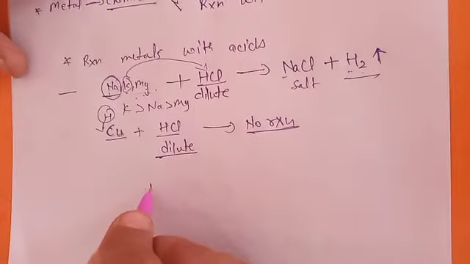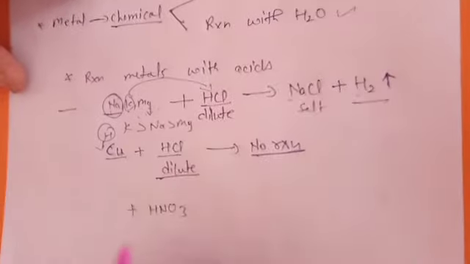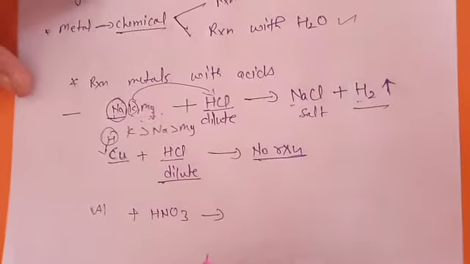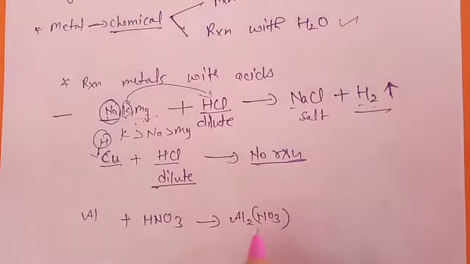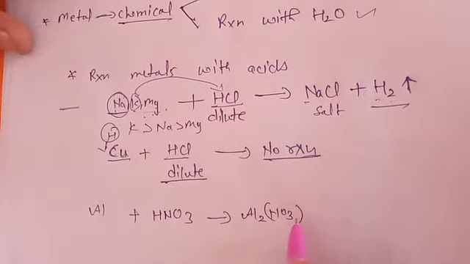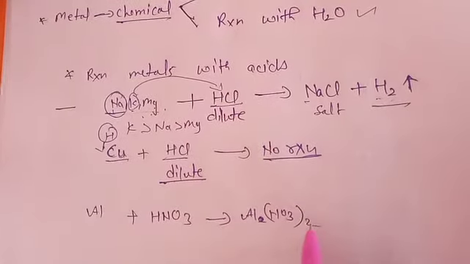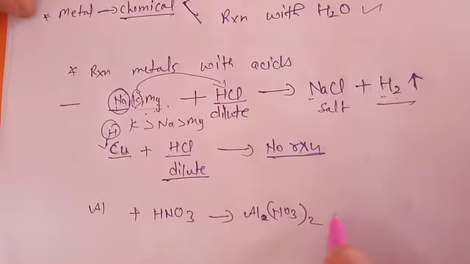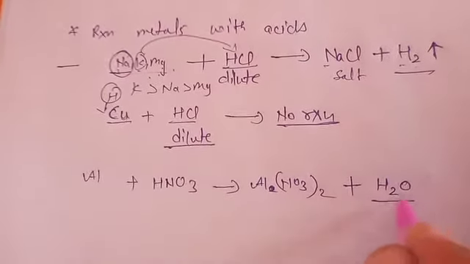If we take an oxidizing acid like HNO3 and use a metal like aluminium, a nitrate salt will form, but the hydrogen will also get oxidized, meaning water will form.